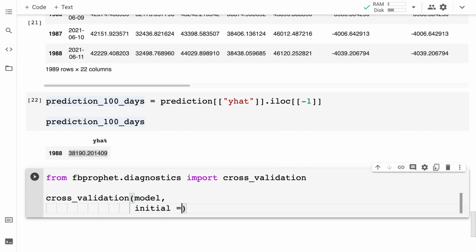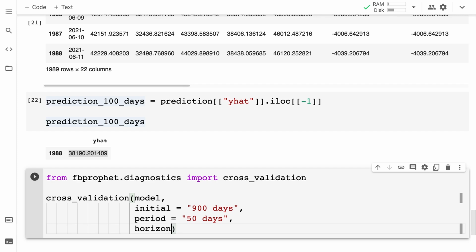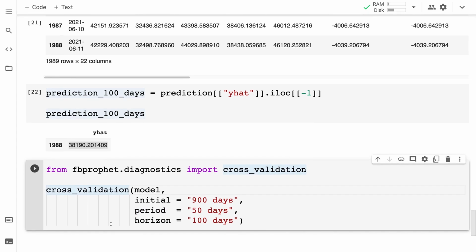Then I can pass in an initial here, which is going to tell me how many days I want. I'm going to do 900 days. Our period is going to be, let's do 50 days. And our horizon is going to be 100 days. All right, so the horizon is the total interval. Initially we had 900, and the period is going to be showing us every 50.